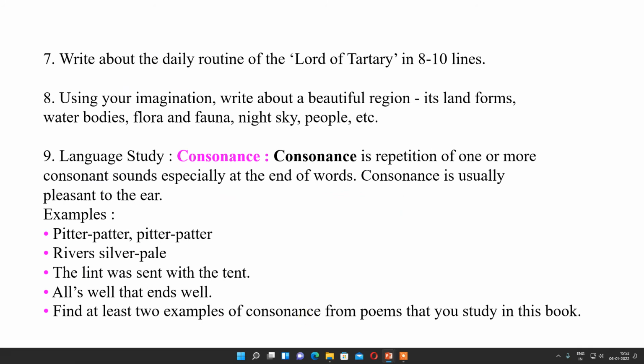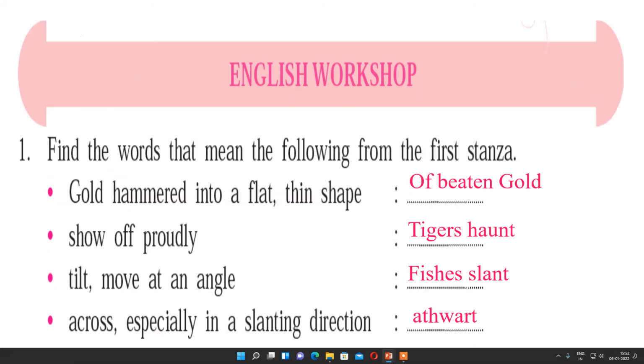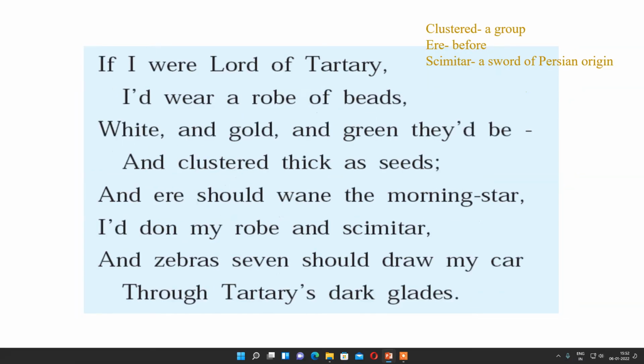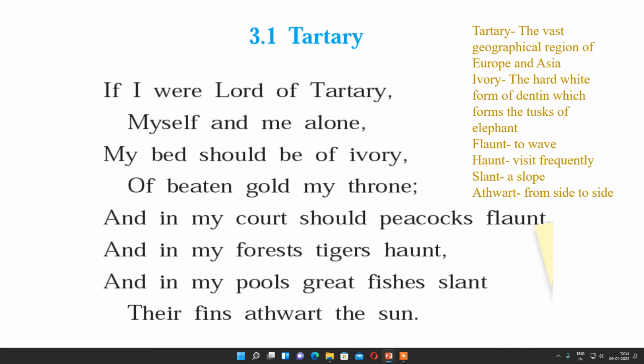Question number 7. Write about the daily routine of Lord of Tartary in 8 to 9 lines. With the help of the poem you can describe that. You can see in the poem what the Lord will do first. First he will be alone, he will enjoy the state of being alone.